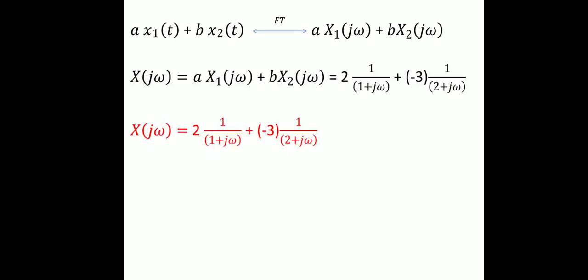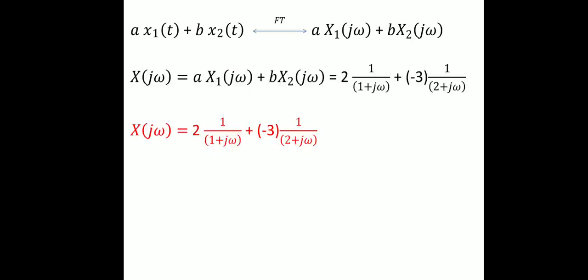Similarly, for any combination of signals, to solve for the Fourier transform, we can make use of the linearity property. Here in the example we have taken a combination of 2. The same property can be applied to solve a combination of 3, 4, or n.